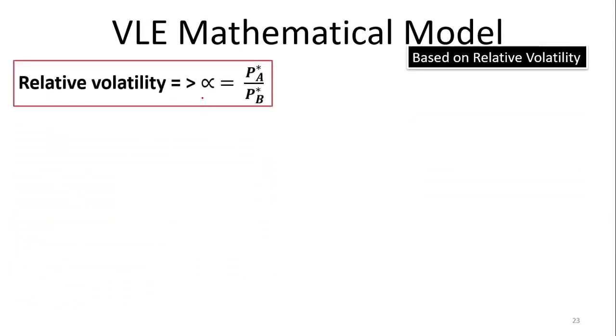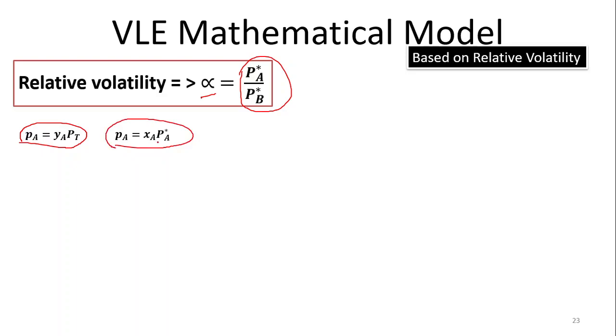So we know that alpha value is a ratio of these two values, the vapor pressure of A upon vapor pressure of B. As per Raoult's law, the partial pressure is XA times PA, where PA is the vapor pressure, and as per Dalton's law, the partial pressure is YA times PT. This is Raoult's law and this is Dalton's law. With the help of these, the partial pressure in both cases is the same, so you can put YA times PT equal to XA times PA.